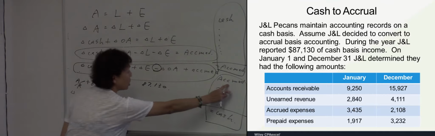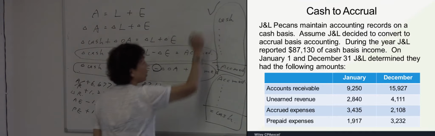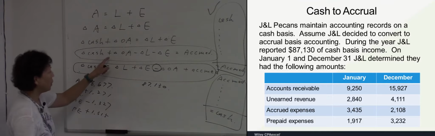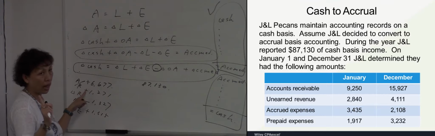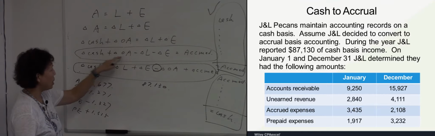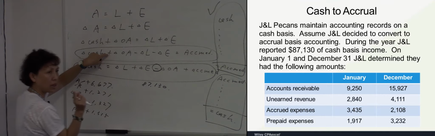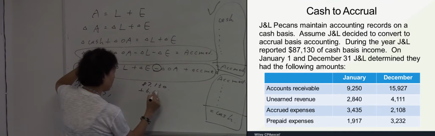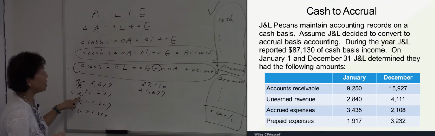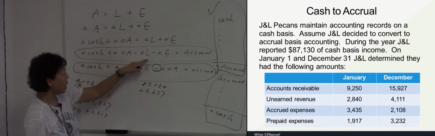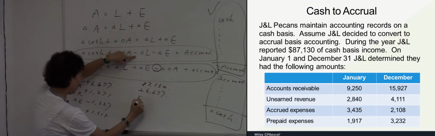And so the starting item will be cash amount. Okay? We use this equation, the cash amount. Accounts receivable is an asset. The sign for asset is positive. So positive becomes positive, right? Unearned revenue is a liability. The sign for liability is negative. So positive becomes negative.